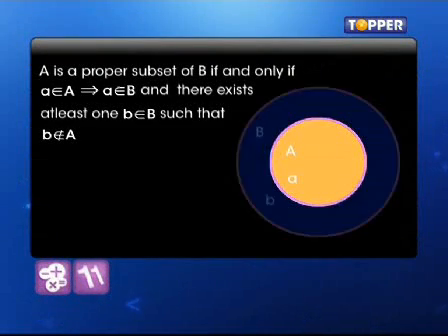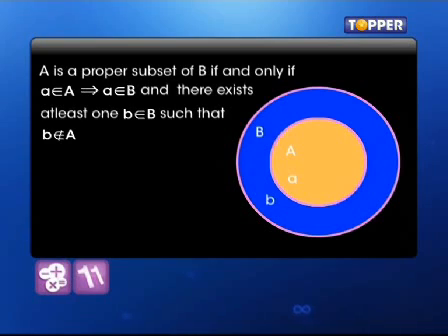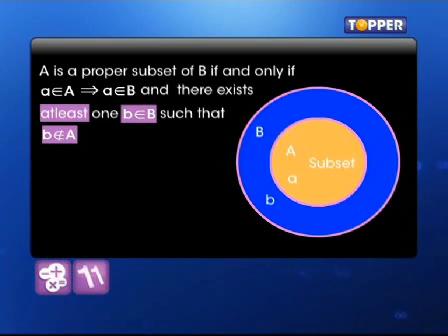Another way to look at it is with this basket of fruits that I have here. Suppose we have a set of fruits like in this basket. Then a set of apples is a part of the basket, right? Part of the set of fruits. It fits into the bigger set of fruits, as you see. Let's define a proper subset then. A is a proper subset of B if and only if every element in A is also in B and there exists at least one element in B that is not in A. In addition, when A is a proper subset of B, we say that B is a superset of A.